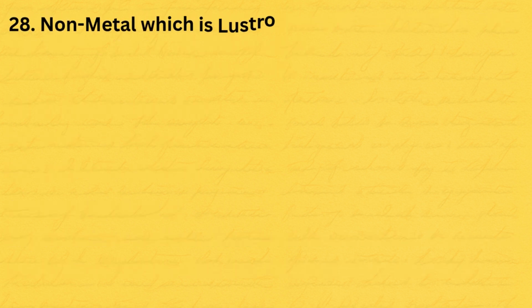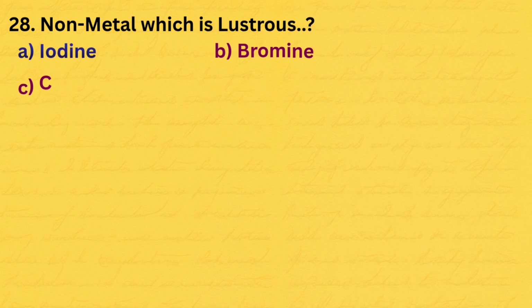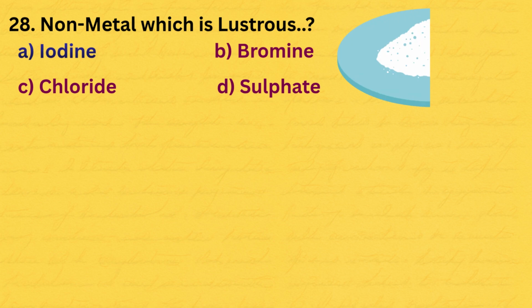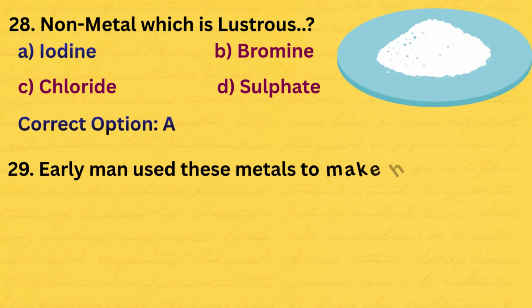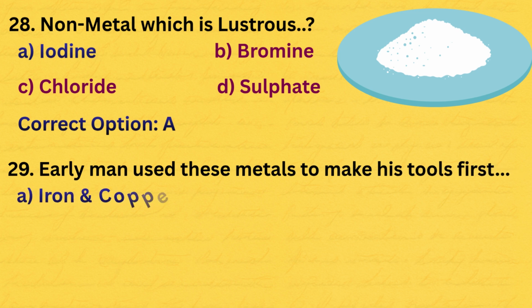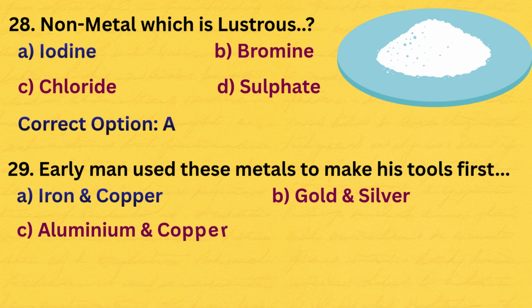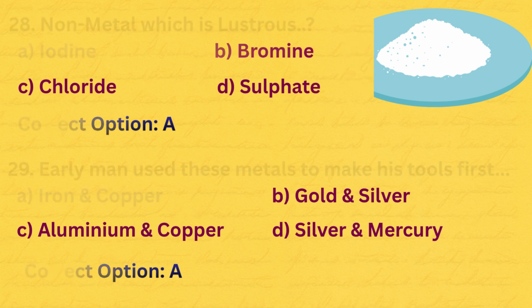28. Non-metal which is lustrous: A. Iodine. B. Bromine. C. Chloride. D. Sulfate. The correct option is A. 29. Early man used these metals to make his tools first: A. Iron and copper. B. Gold and silver. C. Aluminium and copper. D. Silver and mercury. The correct option is A.